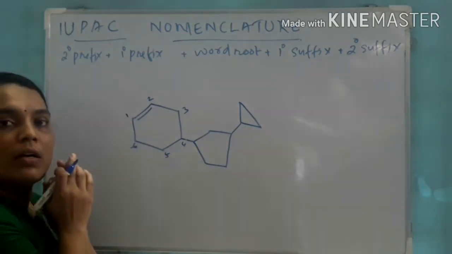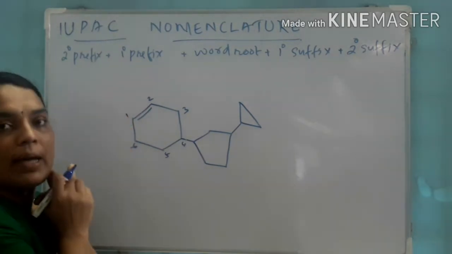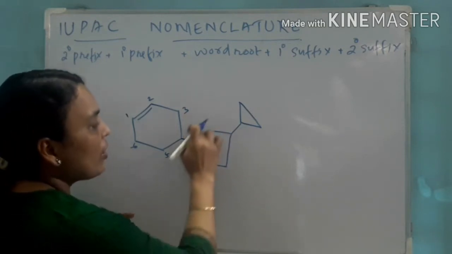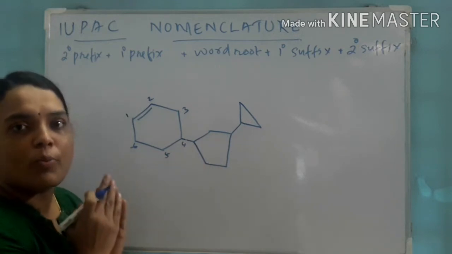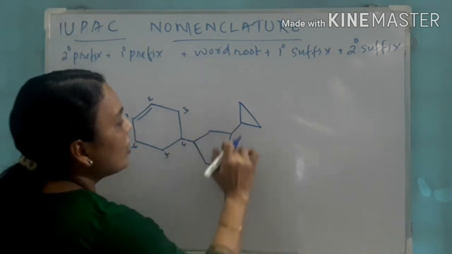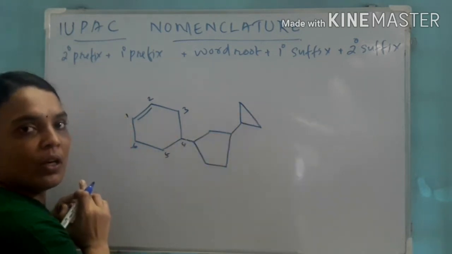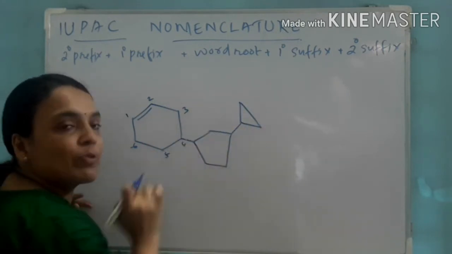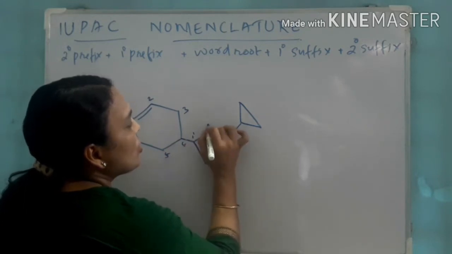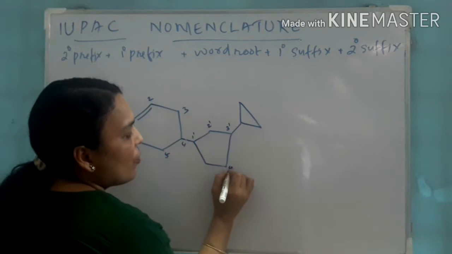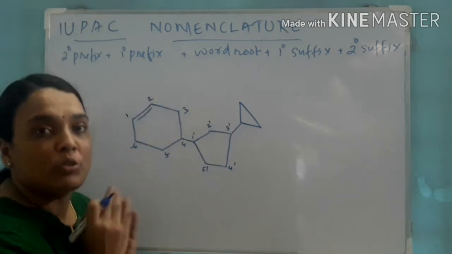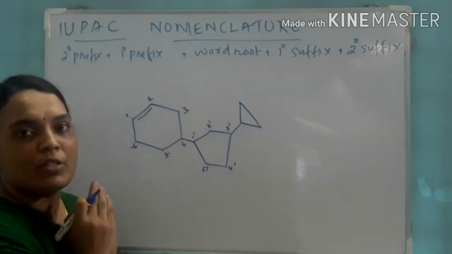The first number, we started numbering from this double bond. And look here, the substituent present on the 4th position. Which is the substituent present on the 4th position? It is a cyclopentane. And again, on the cyclopentane, a substituent is there. So we have to number the position of the substituent again. For that, we have to number it as 1 dash, 2 dash, 3 dash, 4 dash, 5 dash. This dash indicates the numbering for the substituent.